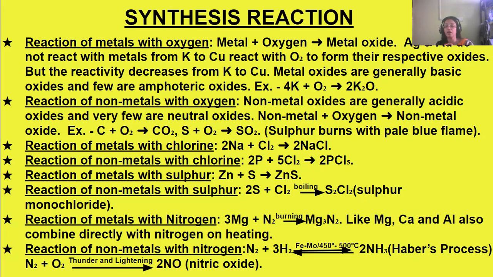Another example is nitrogen combining with oxygen in the presence of thunder and lightning. In the atmosphere, nitrogen combines with oxygen during thunder and lightning to form nitric oxide, NO, also called nitrogen oxide.